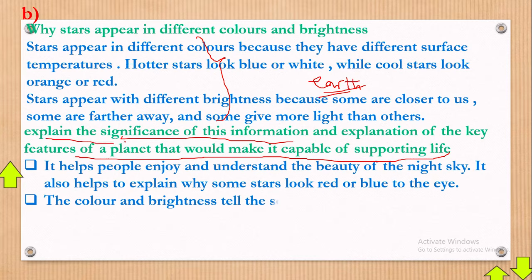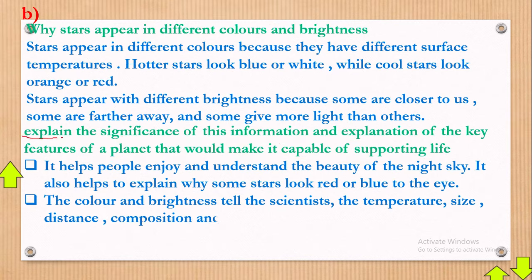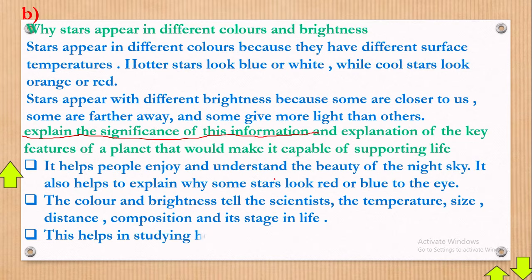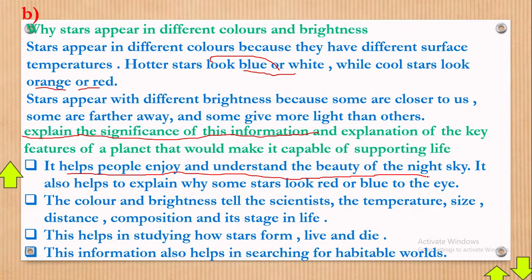Anyway, to begin with, the significance of the information which you have gotten above. So we are first of all explaining this. Okay, now one, it helps people enjoy and understand the beauty of the night sky. Just imagine you looking up in the sky and you really know that once you see some blue or white color, that is a hot star, and when you see some orange and red color, that is a cool star. Indeed, it helps people enjoy and understand the beauty of the night sky. It also helps to explain why some stars look red or blue. That information is very great.